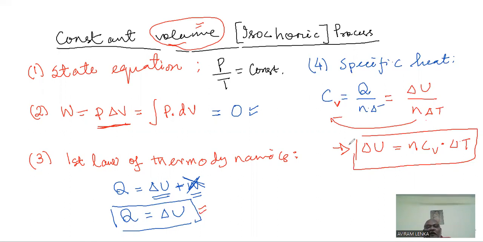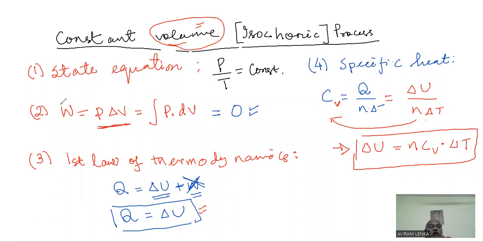Though the formula is derived for a constant volume process, it is not valid only for constant volume, it's a universal formula. That has got some universal symptoms. So the first point, I am repeating again, taking you back again, the first point was the state equation. The second point was work done.